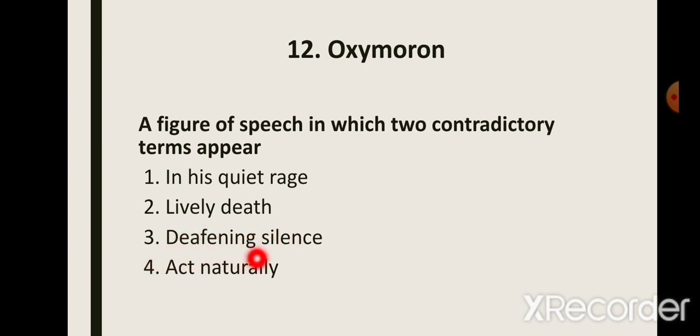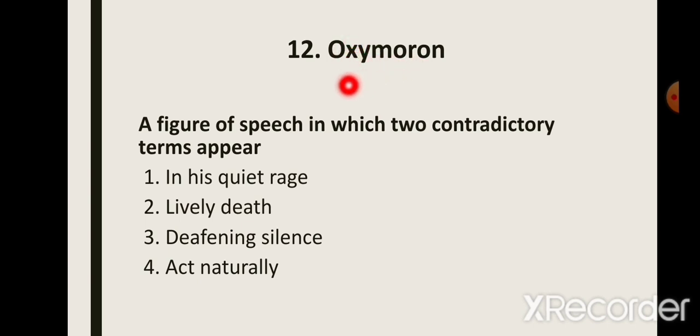Next, we have act naturally. When we say act naturally, we know that when we act, we are not natural. These two words are put together. This is also an example of oxymoron. We are asking a person to act, and we are also saying naturally, act naturally. How could a person be natural when he is acting, right? So all of these phrases have words that mean completely different things, but when they come together, they create an effect. These are all examples of oxymoron.